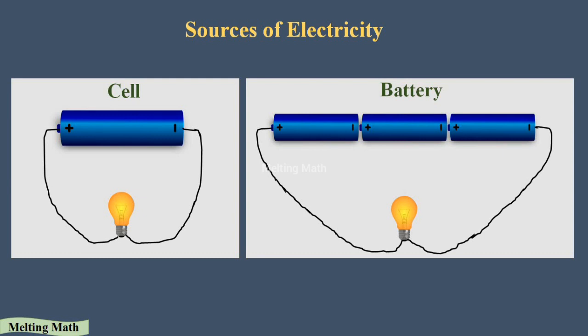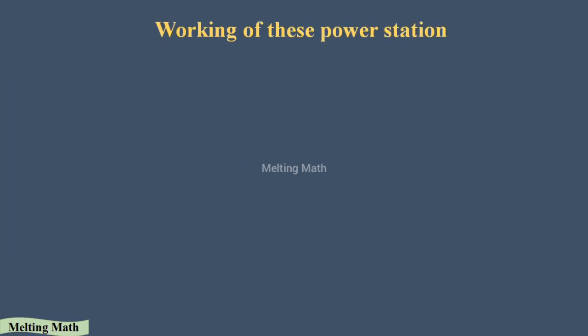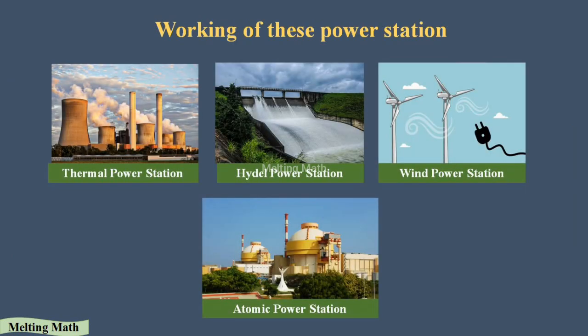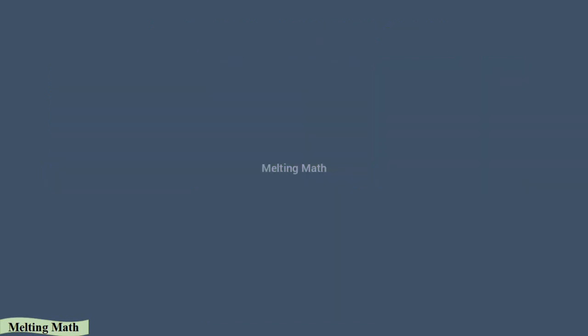Okay, let's briefly discuss the working of the power station, which is nothing but how the power station produces electricity. Before discussing it, we have to know about one machine called the turbine. This turbine is used in most of the power stations to produce electricity.